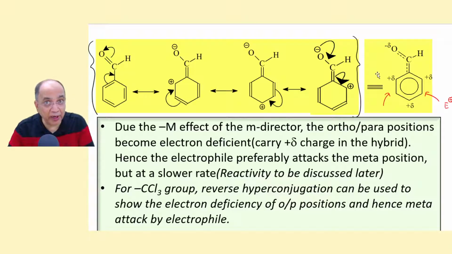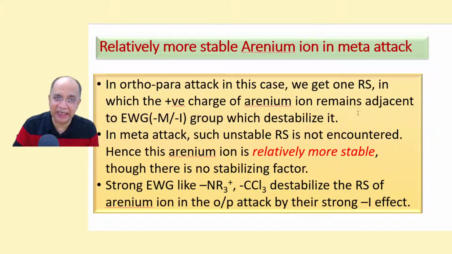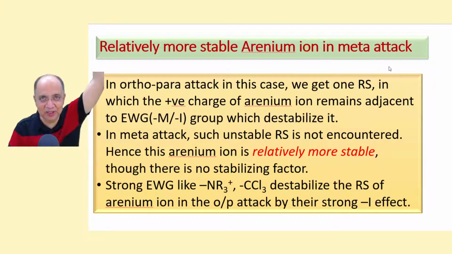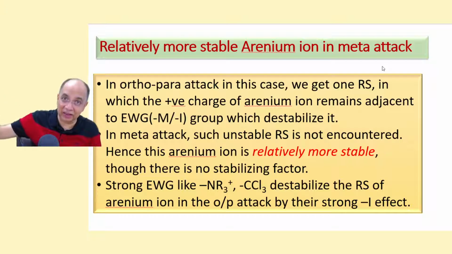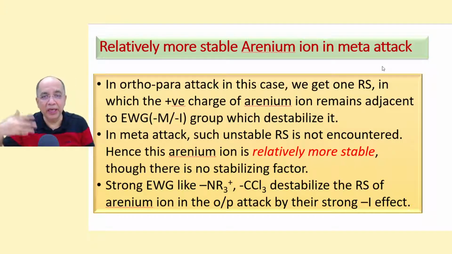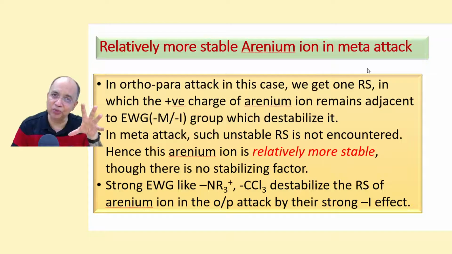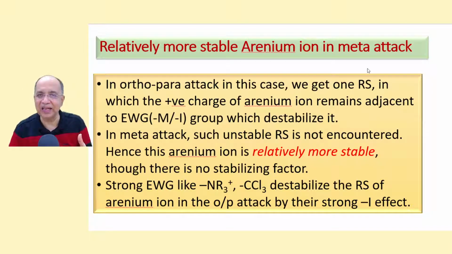But the other way, rather the better way to explain the same thing is the relatively more stability of the arenium ion due to meta attack for a meta director group. If there is a meta director group or electron withdrawing group, minus M or minus I group, then the meta attack by an electrophile will produce a relatively more stable or relatively less unstable carbocation. Therefore, that is more probable than ortho-para attack, which will produce a more unstable carbocation.